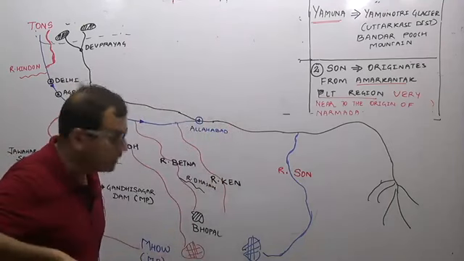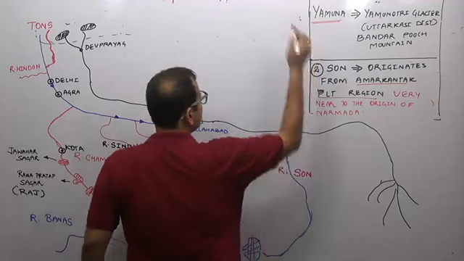Now continuing this table, what is the important tributary of river Son?